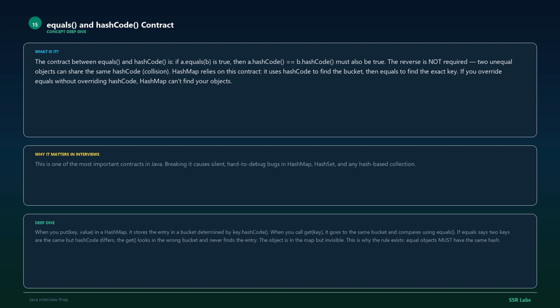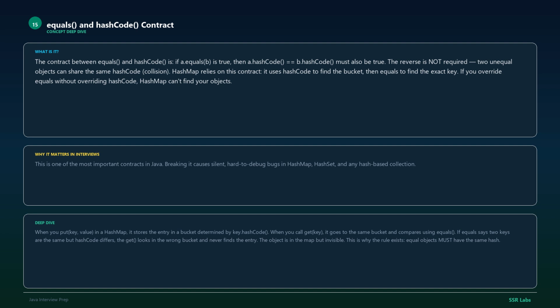Now, why does this matter in interviews? This is one of the most important contracts in Java. Breaking it causes silent, hard-to-debug bugs in HashMap, HashSet, and any hash-based collection.